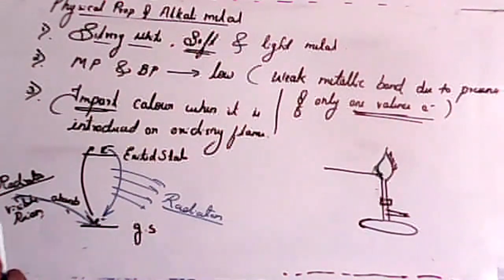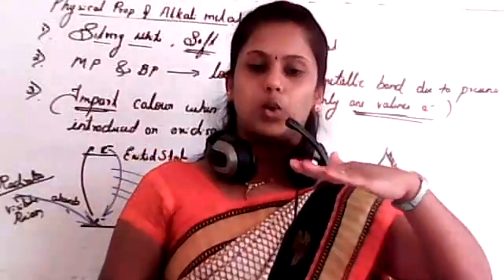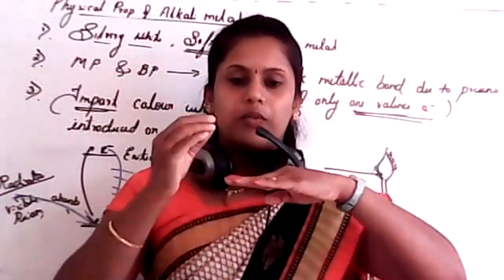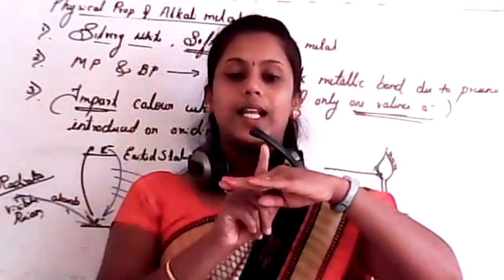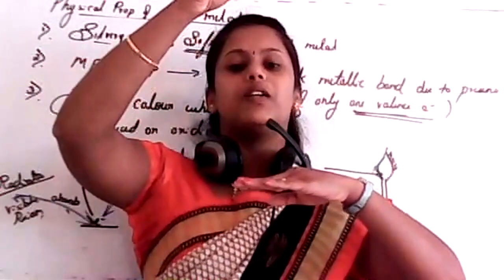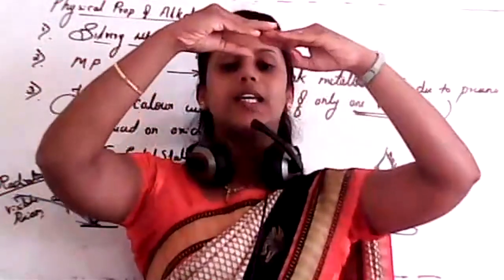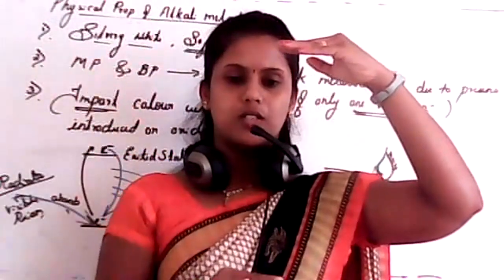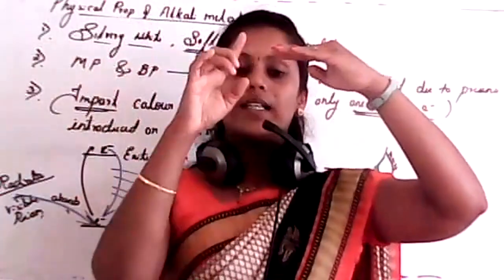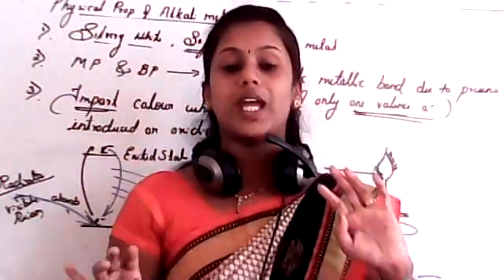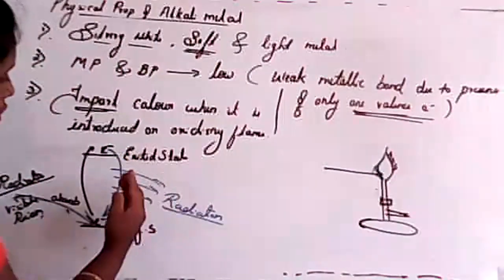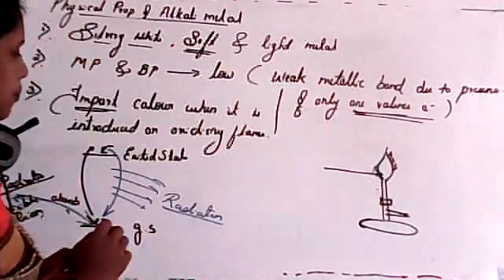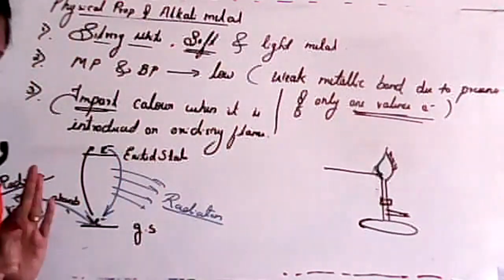See, imagine one thing. Initially it was at the ground state, the lower energy level. Whenever you supply energy to that electron, the electron will jump from the lower level to a higher level, isn't it? That higher level is unstable, so it will return to ground state. While returning, it will emit some amount of energy in the form of radiation. And that will be your color for the flame. Is it clear, student?